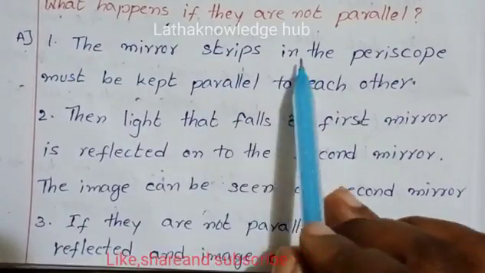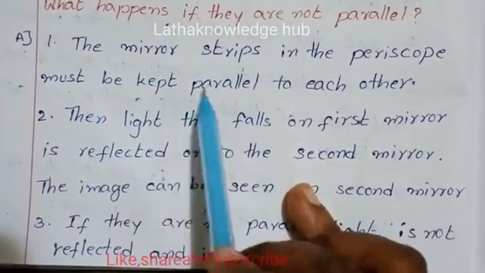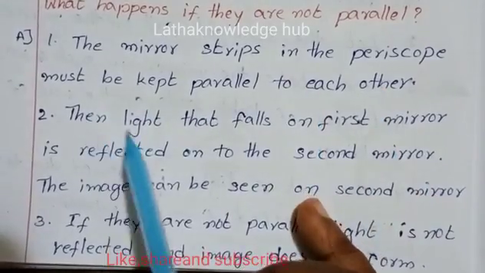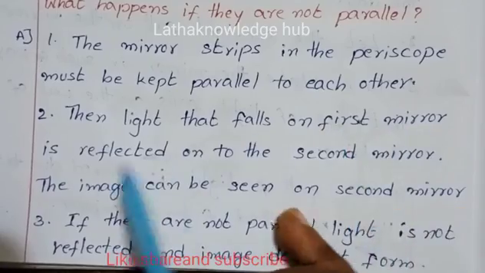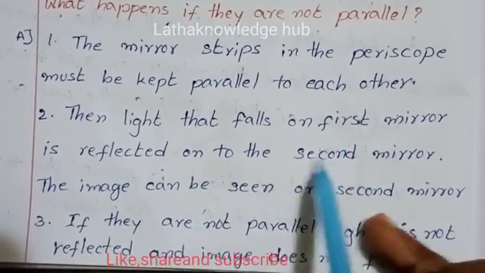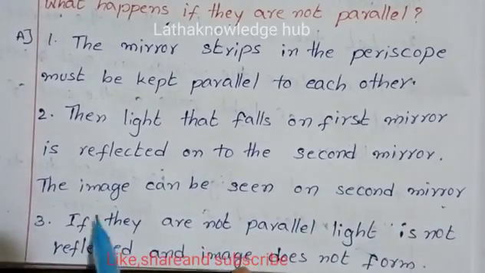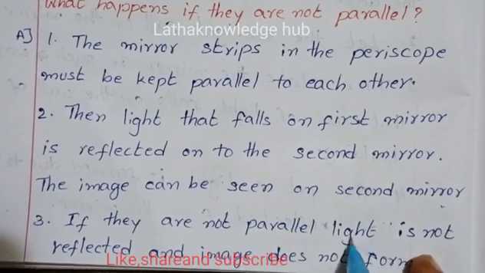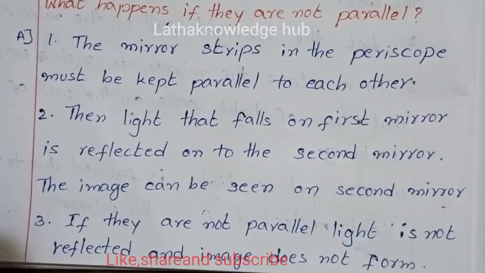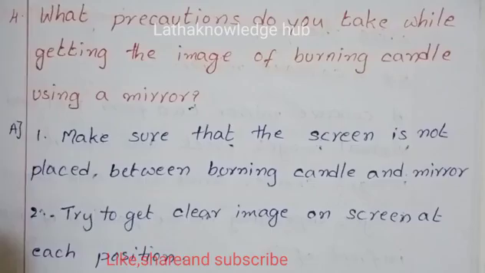The mirror strips in the periscope must be kept parallel to each other. Then light that falls on the first mirror is reflected onto the second mirror. The image can be seen on the second mirror. If they are not parallel, light is not reflected and the image does not form.